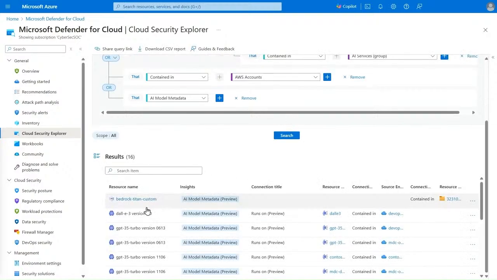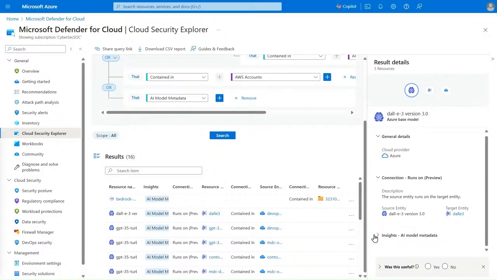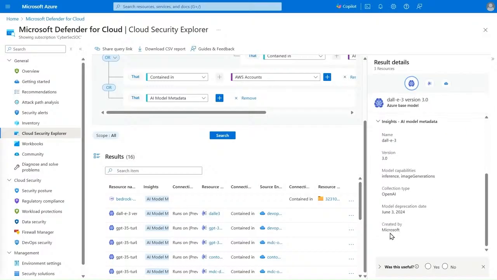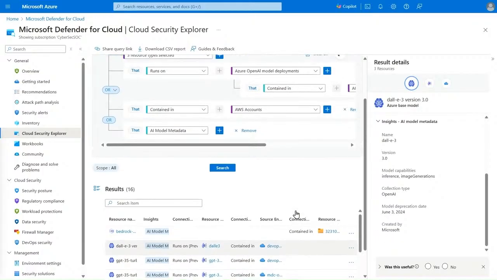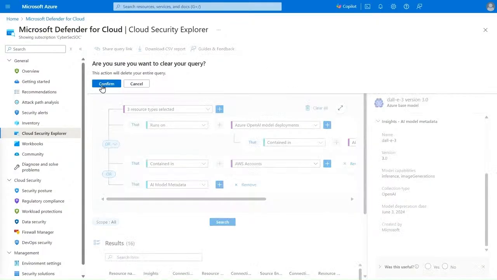By clicking into this DALL-E model, for example, I can view additional insights such as the connections, description, model version, capabilities, and collection type. Having visibility into inventory is the first step. Next, AI security posture capabilities can also provide actionable insights to help you identify and mitigate risk proactively. I can do this two ways.